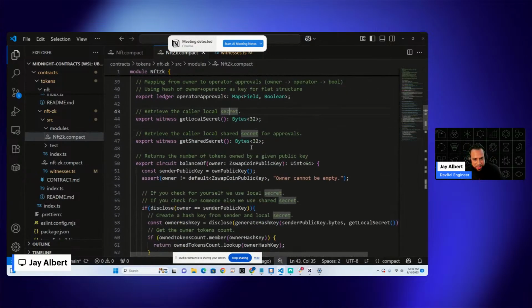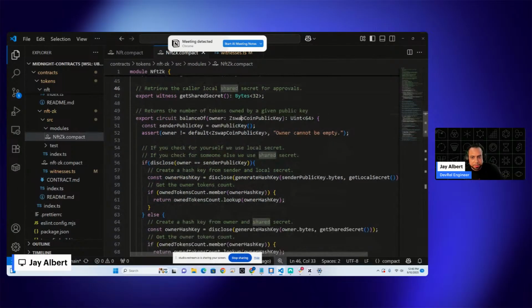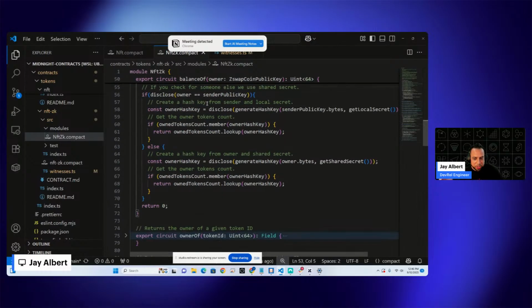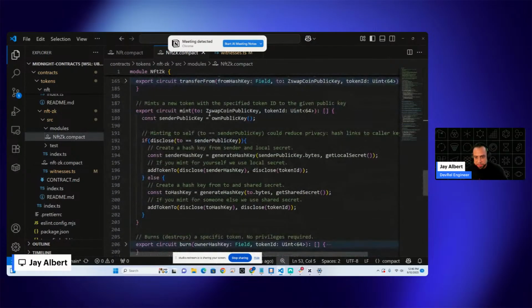So we have our secrets here. Now let's get into our calls. So when I was thinking about this, I was like, hey, I can check the balance of, but let's say I have an NFT now, well, if I don't have the NFT, there won't be a balance, right? So I thought it would be more interesting to go over the mint section first.